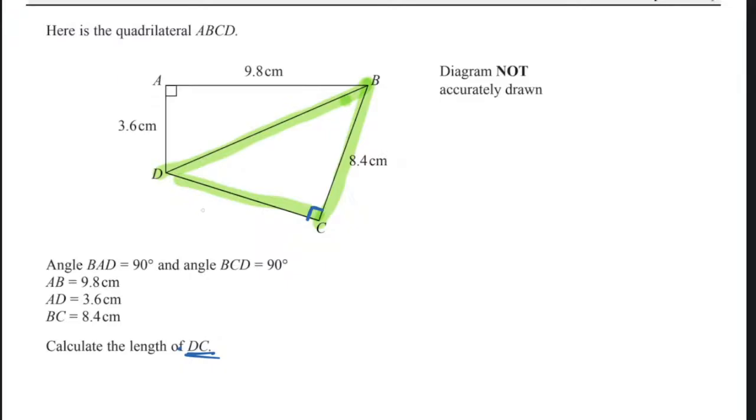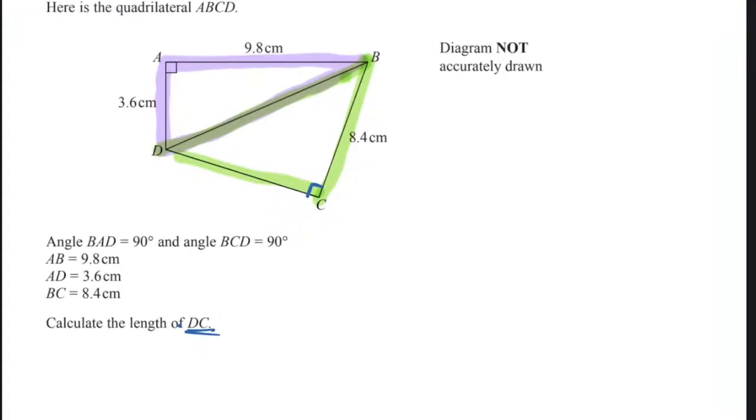So what we are going to do, Alex, is look at how easy this is going to be. We're going to start with this one in purple. Can you see the triangle in purple? Does it have a right angle? Yes. Okay. So the methods which work here are Pythagoras and SOHCAHTOA, right?